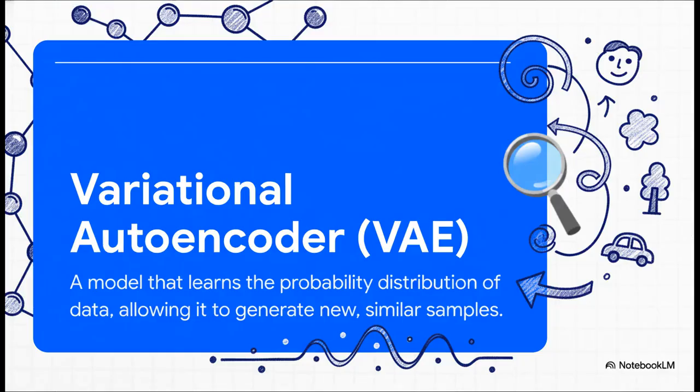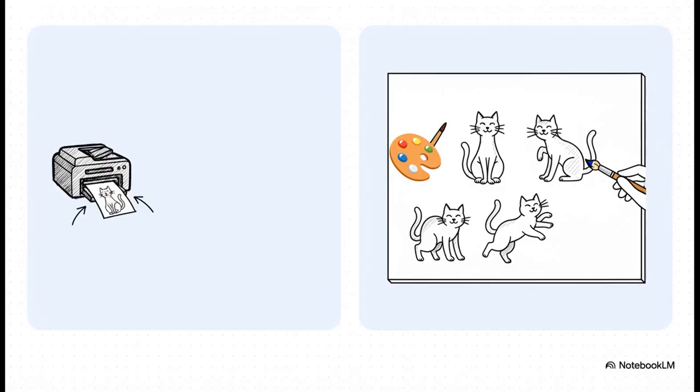So, what is a VAE? At its heart, it's a generative model. Its main goal isn't just to compress and then reconstruct an image. No, its real magic is in learning the fundamental essence of the data, its probability distribution, so it can generate totally new, realistic samples that have never existed before. And this difference is absolutely crucial.